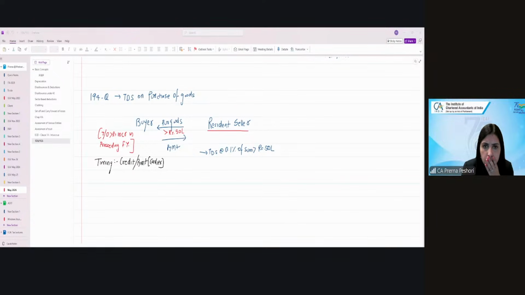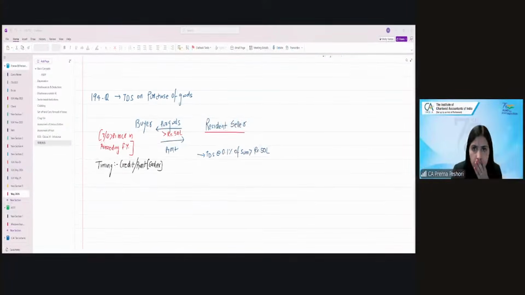And if there are multiple e-commerce operators, then the final e-commerce operator, the seller's e-commerce operator who is paying to the e-commerce participant, has to deduct tax under section 194O. In gross receipts, all charges like logistics and transportation charges, and whatever charges are deducted, have to be added into the gross receipts. And if the purchaser of the goods or services directly pays to the seller, then that amount, which the e-commerce operator has calculated for the goods or services, also has to be added into the gross amount for TDS.